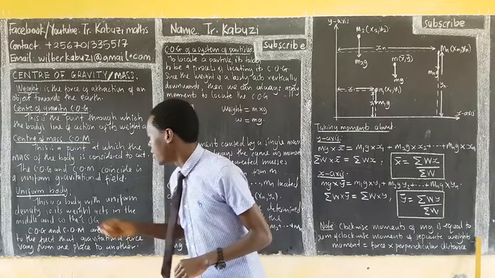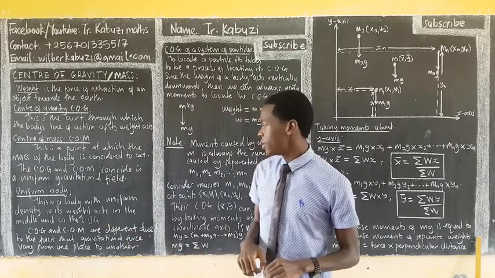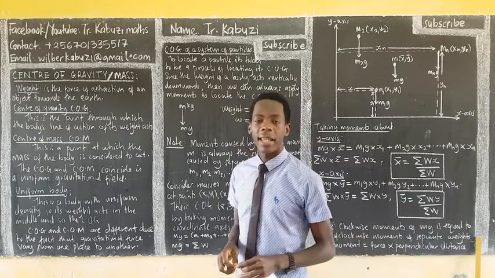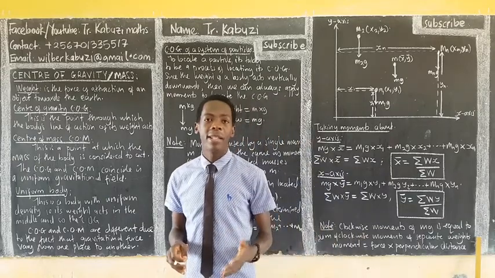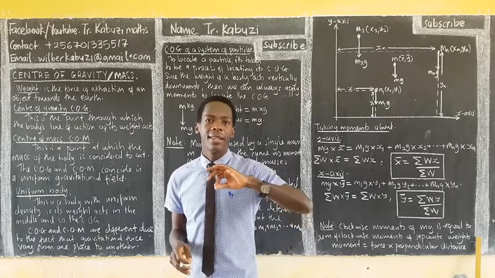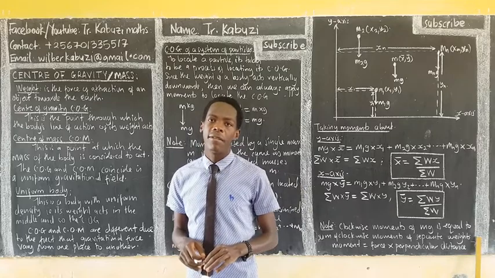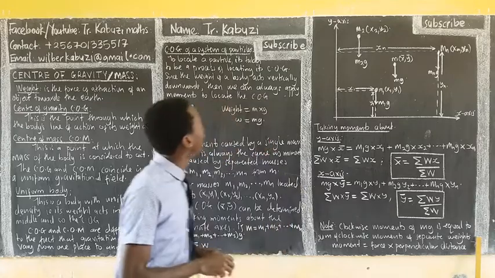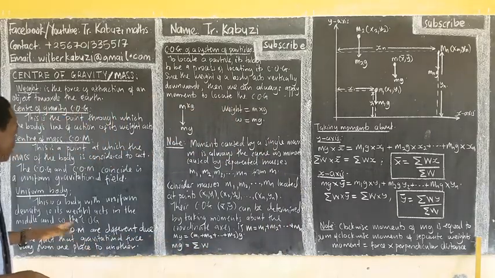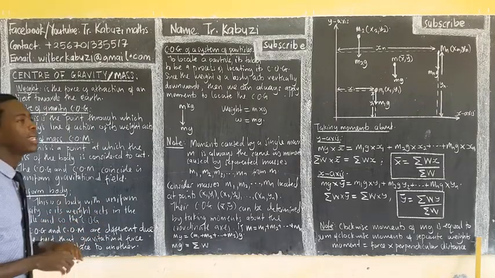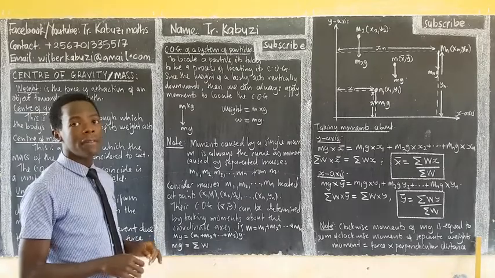Center of gravity and center of mass are different due to the fact that gravitational force varies from one place to another. Depending on the planets, and even on Earth, the center of gravity in some places is very different from other places. That's why we say that in some cases the center of mass and the center of gravity differ.